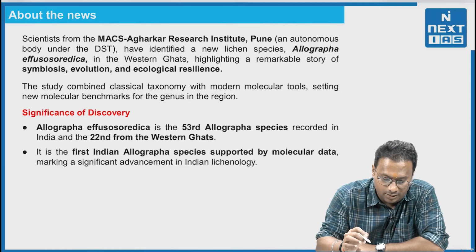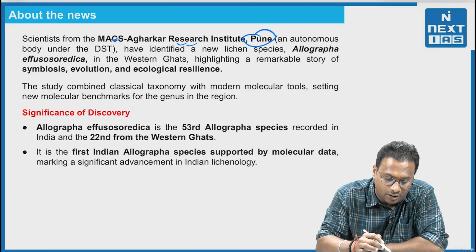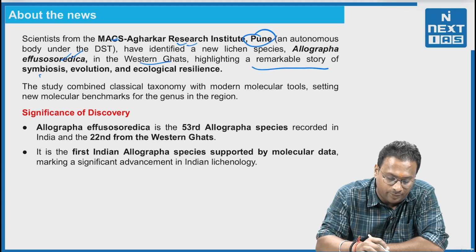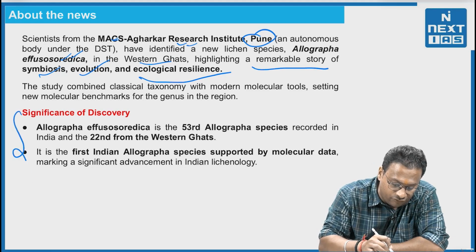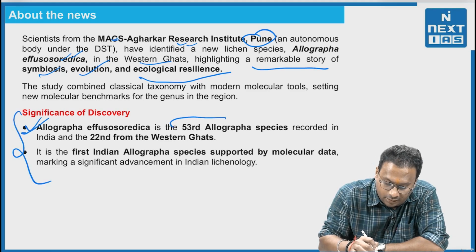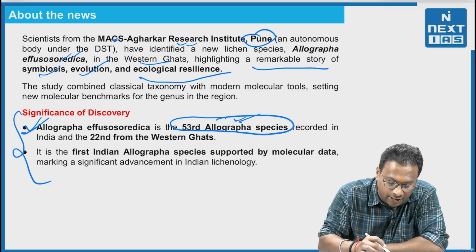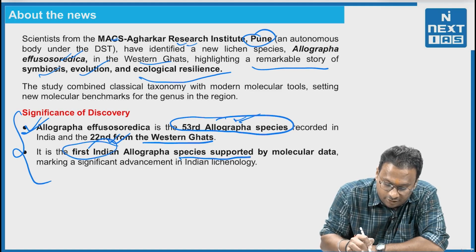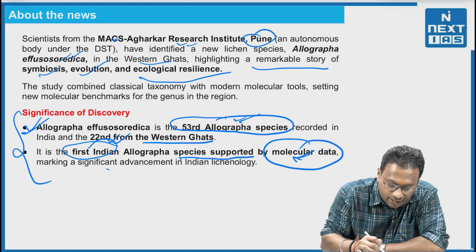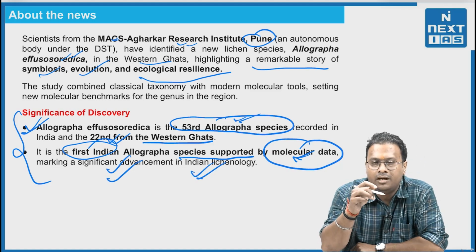First, scientists at the MACS Agharkar Research Institute, Pune, have identified a new lichen species, Allographa effusosoredica, in the Western Ghats, highlighting the remarkable story of symbiosis, evolution, and ecological resilience. Now, the significance of the discovery. This is the 53rd Allographa species recorded in India and the 22nd from the Western Ghats, and it is the first Indian Allographa species supported by molecular data, marking a significant advancement in Indian lichenology.